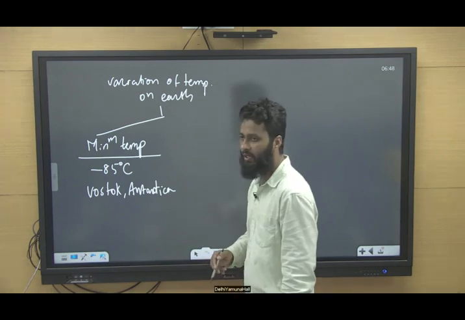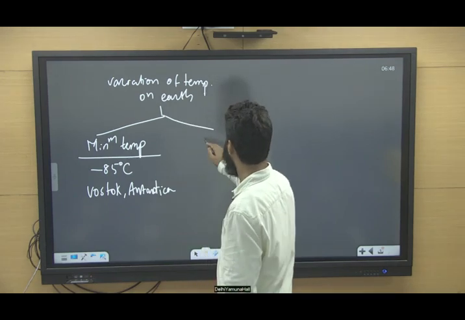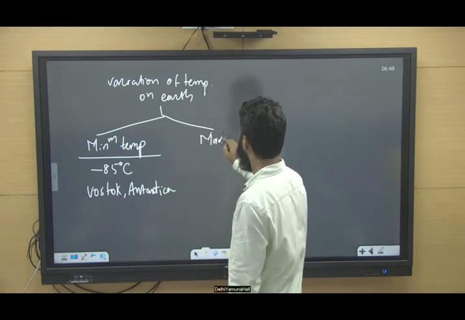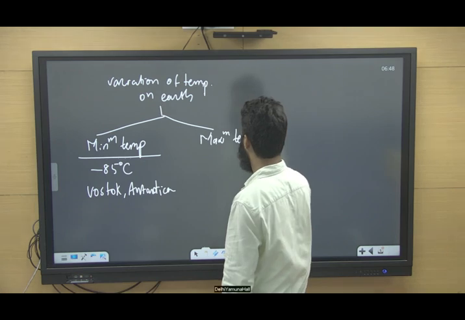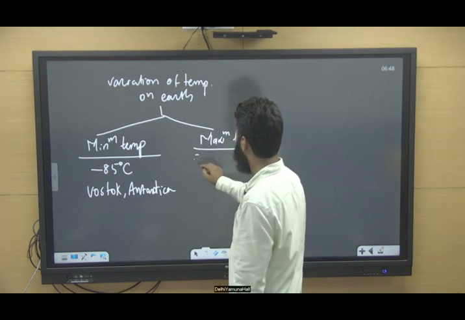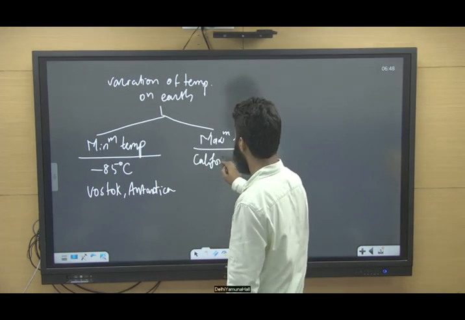And the maximum temperature recorded on Earth is in California, USA,